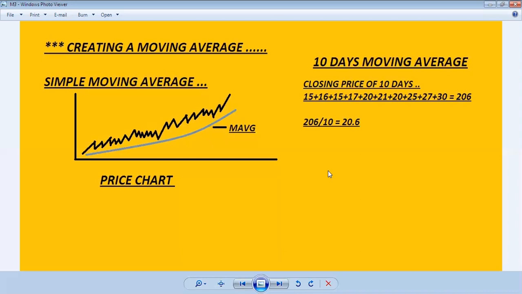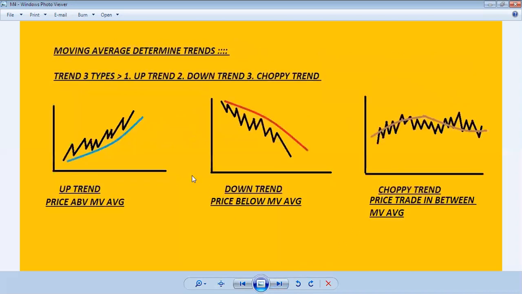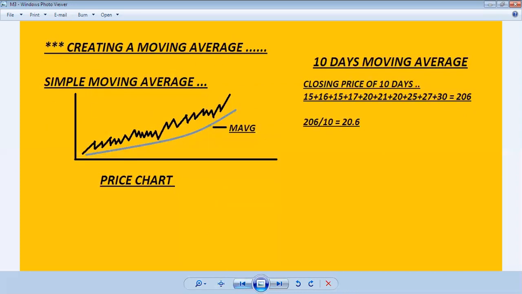This is a simple moving average within a price chart. This is the price chart. The price goes in an upward direction, and this moving average line also goes in an upward direction. If the price is falling, then the moving average is also falling. This graph I will also show later. This is the chart. The moving average defines trends, and you will see the price is following an uptrend, and the moving average also follows the uptrend. That is why it is called a trend following indicator.